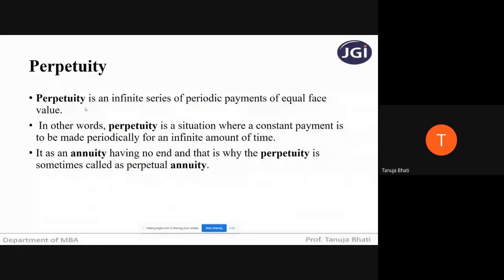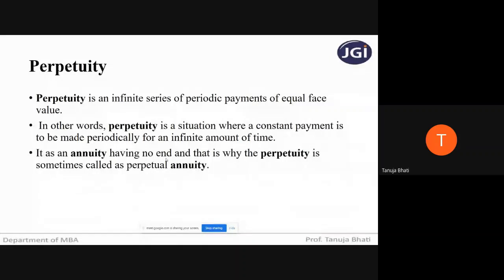You don't know the number of specified years up to which you will be receiving the payment or making the payment. So this is perpetuity. This word is also frequently used in this particular module. Again, the amount will be equal, and whatever you're going to receive or pay has no end. There is no specified number of years. So here there is no question of n.